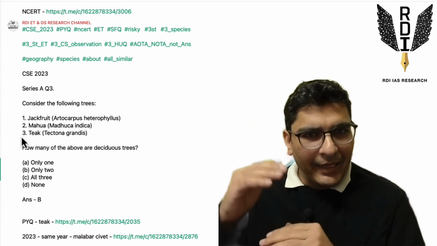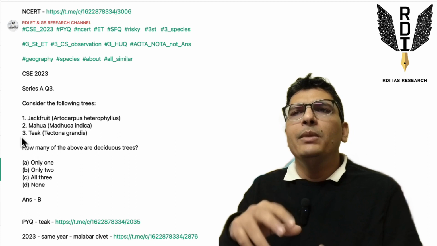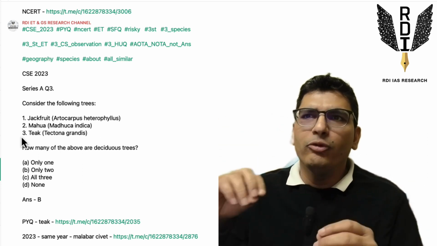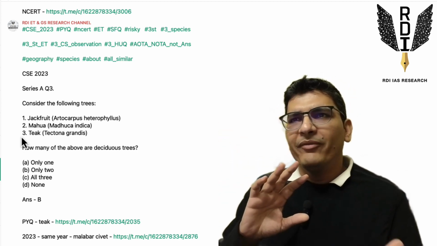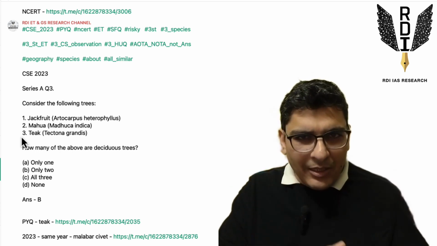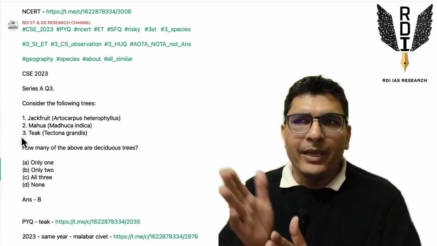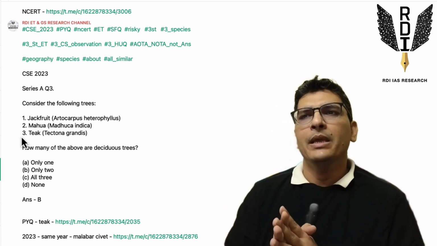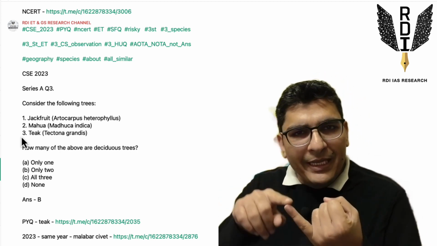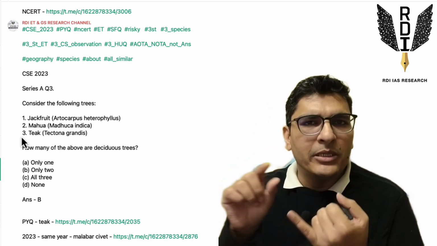So when you have this hierarchy of information, that is, some things are known. Teak here would be known. Mahua may be known to the 6th timer, may not be known to the first timer, right? And jackfruit almost everybody will not know. So when you have this kind of combination of information, when some things are known, some things are unknown, and overall the question is about some preparable topic like deciduous tree species here, in that case, there is no point in giving the very easy species as the answer, the very easy information, the most preparable information as the answer.